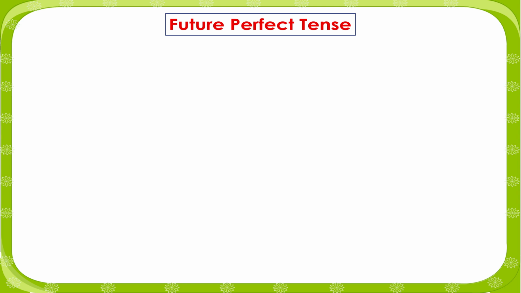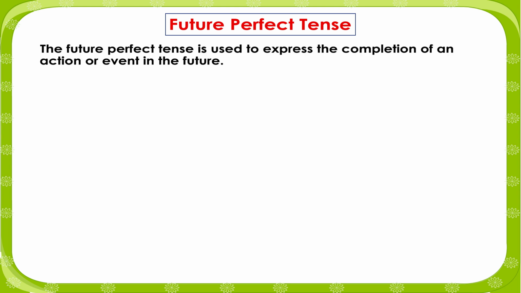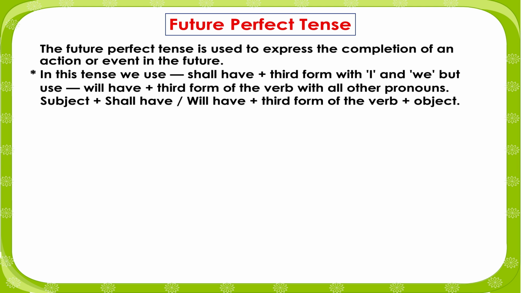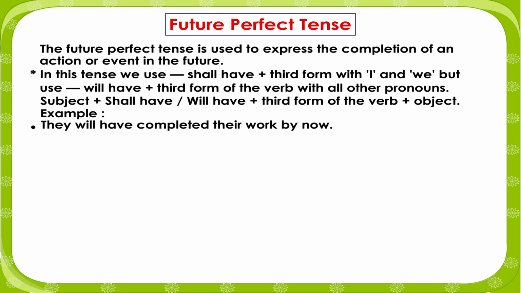Future perfect tense. The future perfect tense is used to express the completion of an action or event in the future. In this tense, we use shall have plus third form with I and we, but will have plus third form of the verb with all other pronouns. Subject plus shall have or will have plus third form of the verb plus object. They will have completed their work by now.